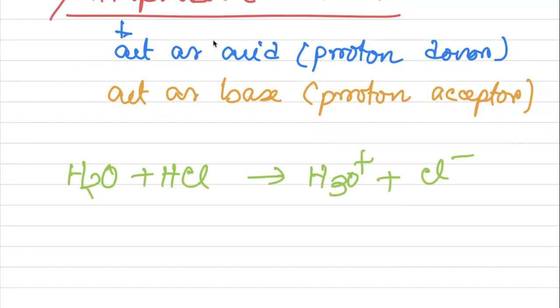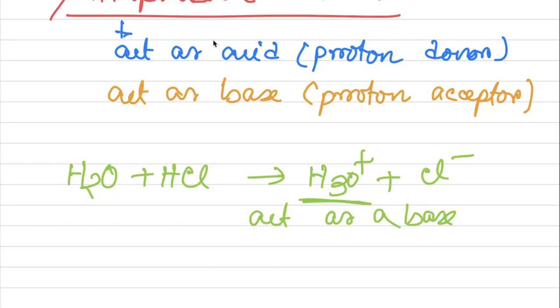Here it acts as a base, because it acts as a proton acceptor.